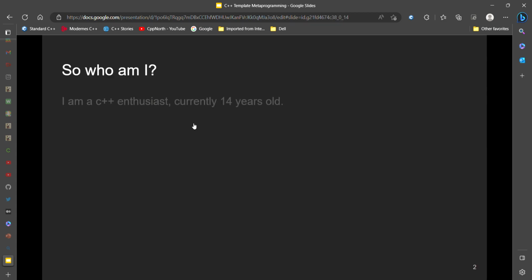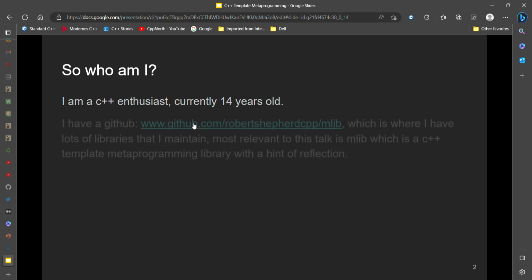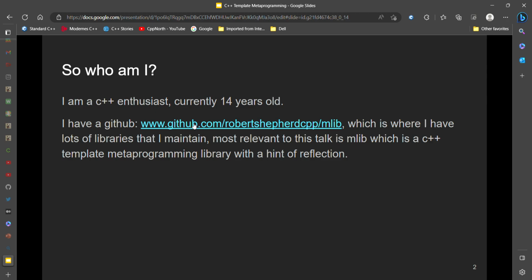So who am I? I am a C++ enthusiast and I am currently 14 years old. I have a GitHub, which is where I have lots of my libraries that I maintain. Most relevant to this talk is mlib, which is a C++ metaprogramming library with a hint of reflection.